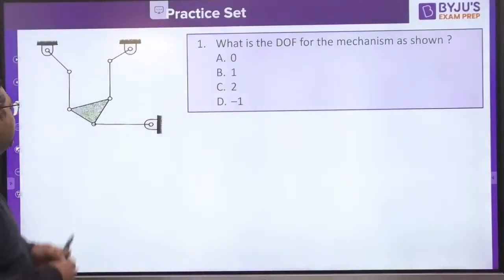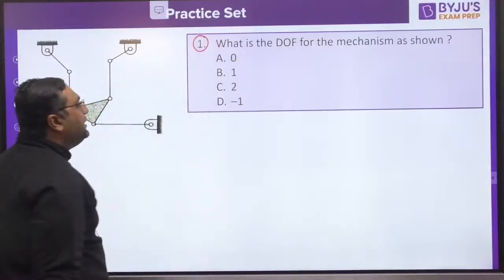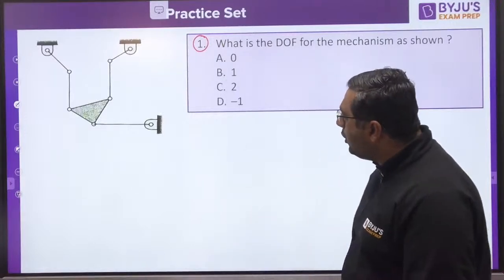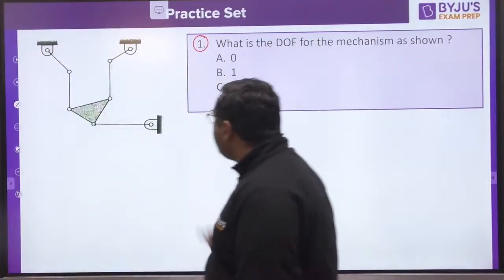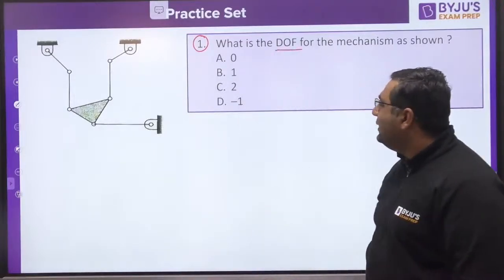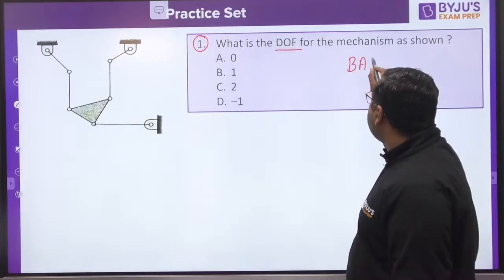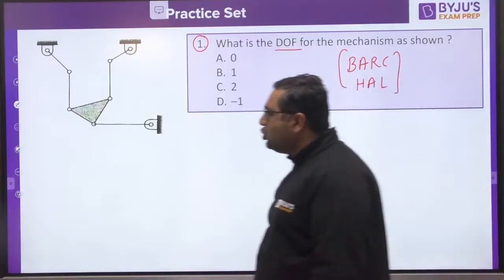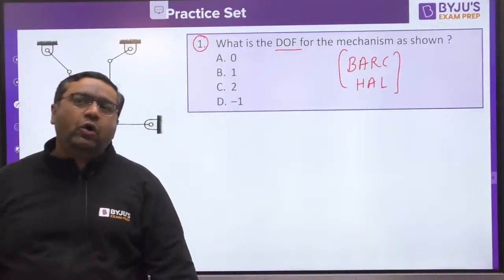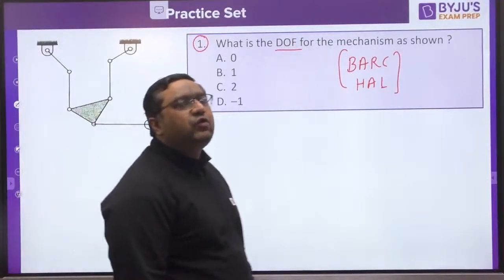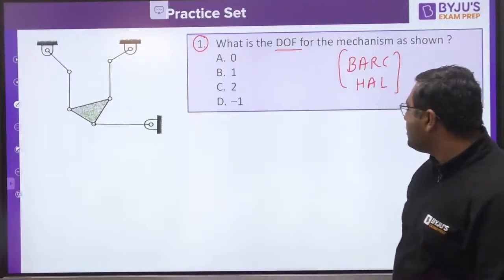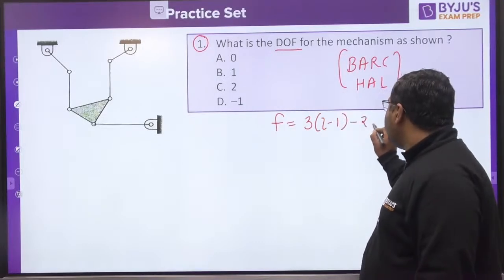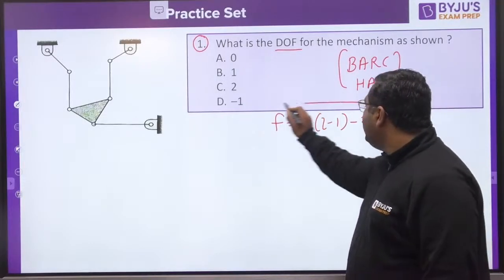Okay guys, so with this we are coming with the very first question based on degrees of freedom. This figure is in front of you. You need to find out the degrees of freedom. This type of question you can expect in BARC as well as HAL, because this is a question which will not take too much time if you know how to solve it. I feel everybody knows that it would be solved using the Kutzbach equation. So I am giving you the hint: F equals 3 times (L minus 1) minus 2J minus H. So we need to go with this equation.